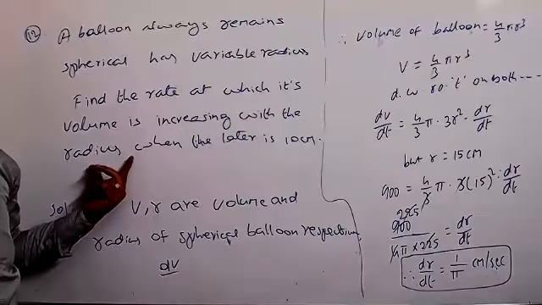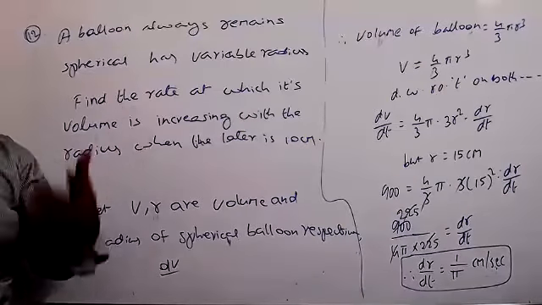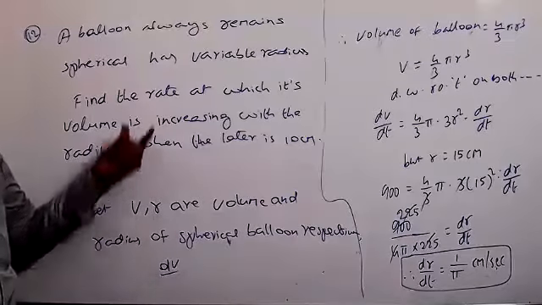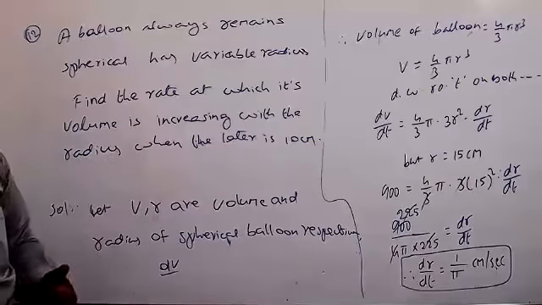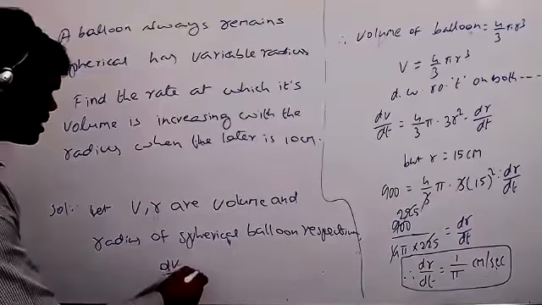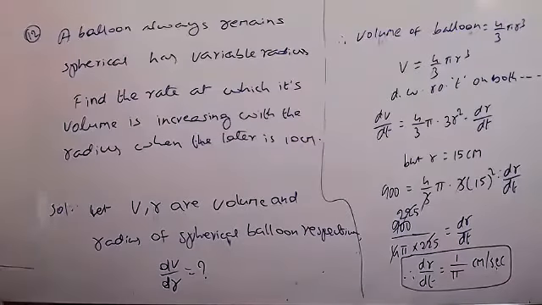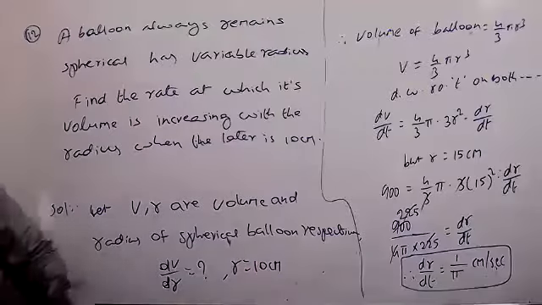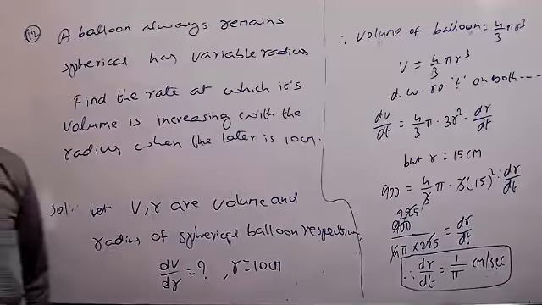It's not increasing at the rate of some other time like 3 centimeter per second. Increasing with the radius means we have to find only dV by dr, when radius equals 10 centimeters. This is given, this we have to find.